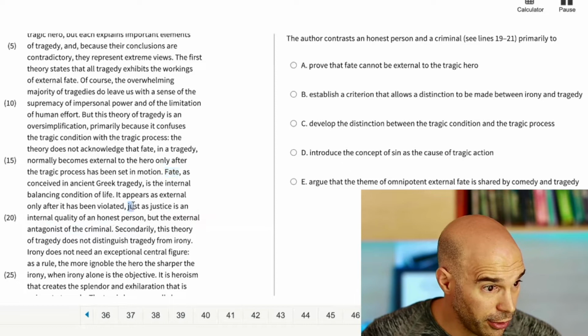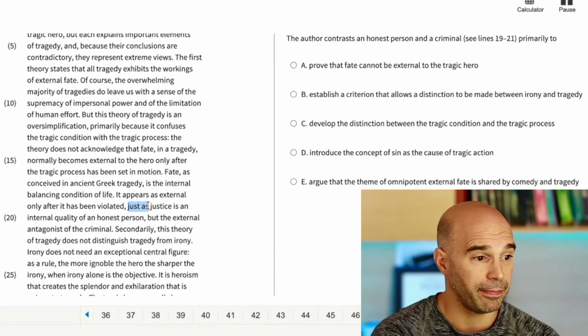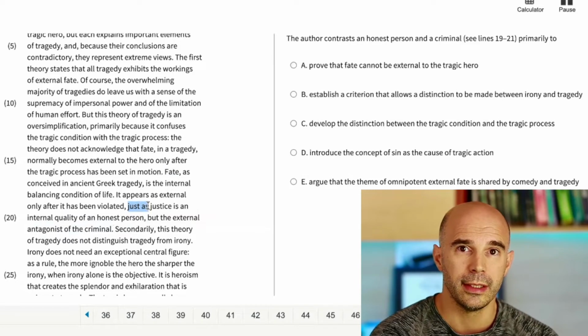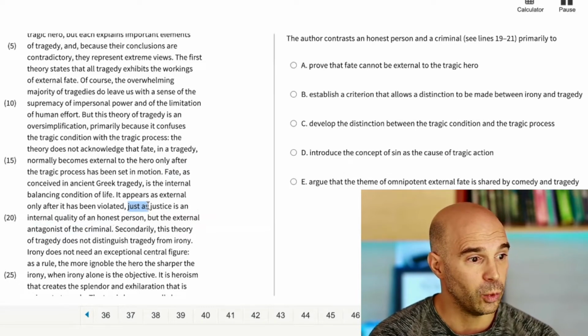And right before that contrast, I have the words just as. Okay, so when do we use the words just as in the English language? Well, we use them for some kind of analogy, right? So what is the analogy here?